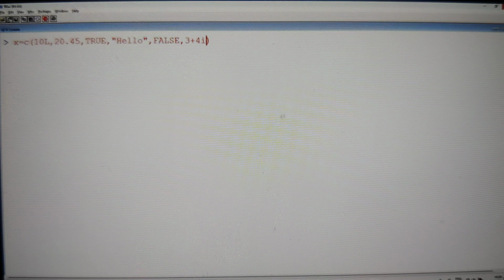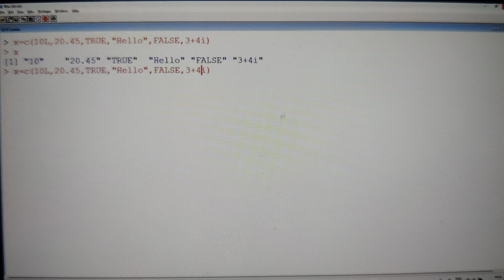The first preference is always for string, that is character. See that all of them are converted into characters. Even 3 plus 4i is converted into character only. When I don't have a string, the next preference is for complex. Basically we don't use complex, which is why I wrote it lower in the priority, but actually the second priority is complex. All of them are converted into complex type.